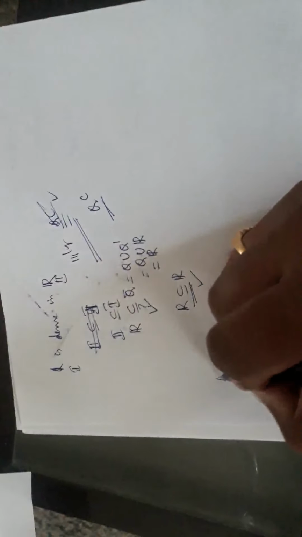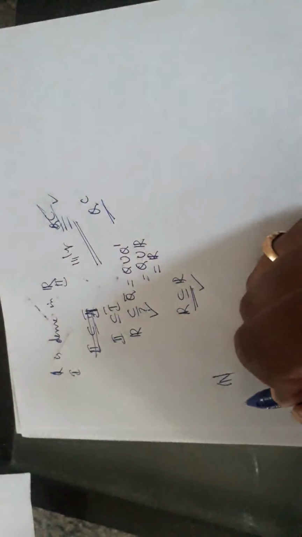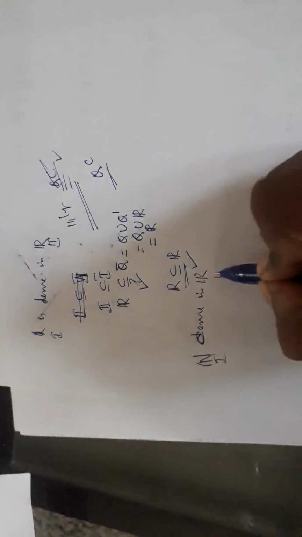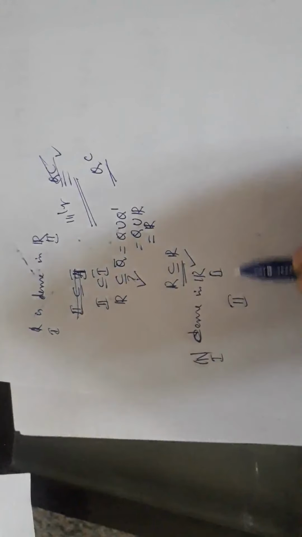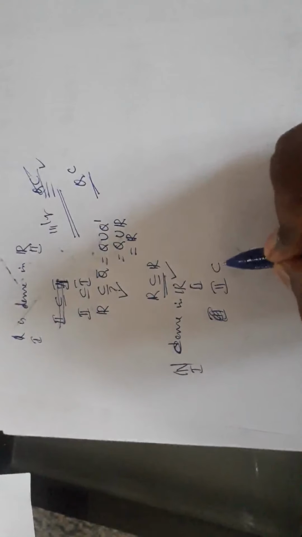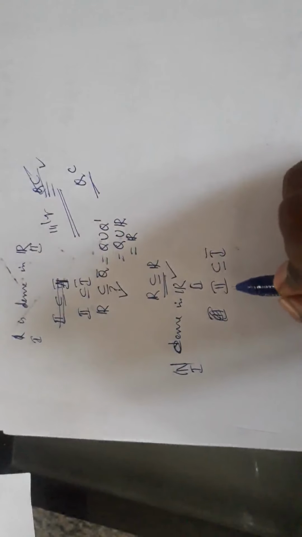Next is whether N is dense in R, natural numbers. To answer this, this is the first set and this is the second set. The second set must be contained in the closure of the first.